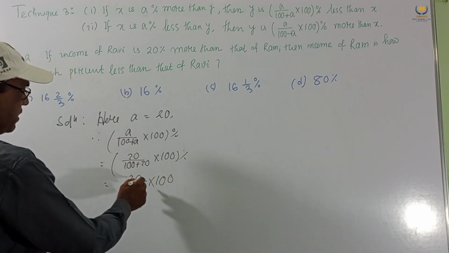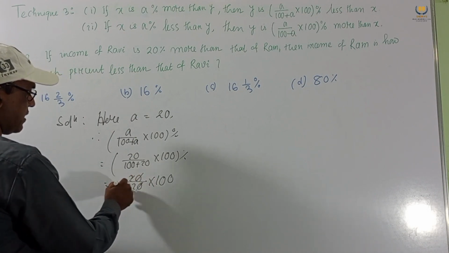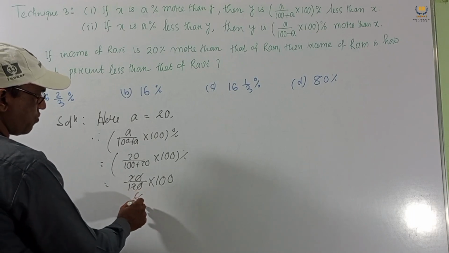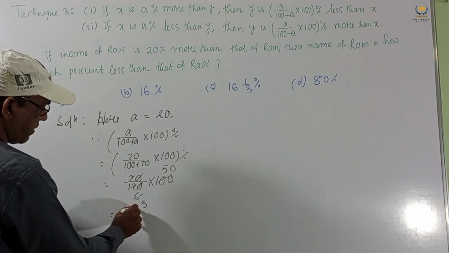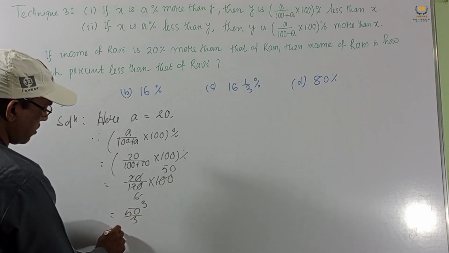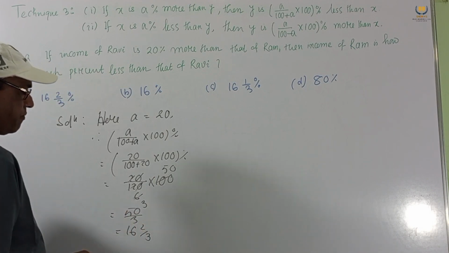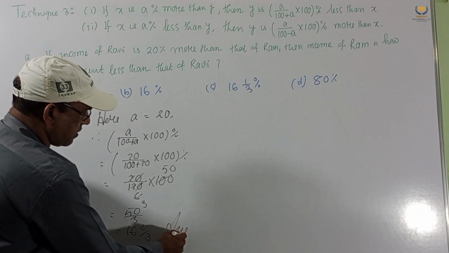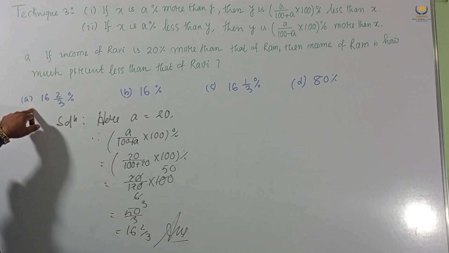This 0 cancels, this 6 cancelling by 2 gives 3, this is 50, then 50 by 3, then this will be 16 2 by 3. So this is our answer. So the answer is 16 2 by 3. Option A is the correct option.